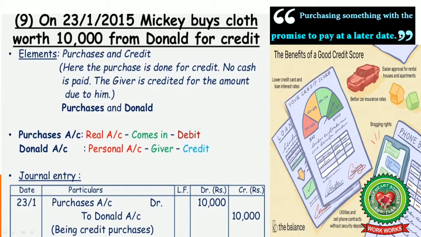So you can look at the pic here. Purchasing something with a promise to pay at a later date. What does it mean? It means on credit basis. So one must have a good credit score for easier approval of loans, for better car insurance rates, bragging rights, utilities, cell phone contracts and many more loan and credit card involvements. So when Mickey buys clothes on credit from Donald, his entry would be purchases account debit 10,000 to Donald account 10,000 being credit purchases made.